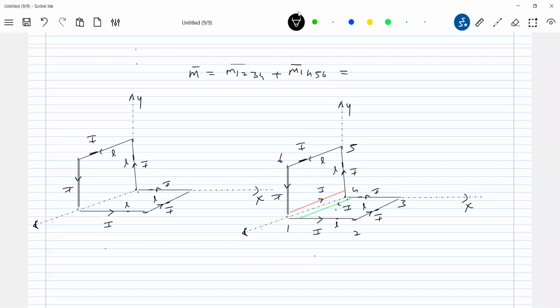And what is M1, 2, 3, 4? I into L square. This will be J cap. And this should be I into L square I cap. So what is the resultant M bar of this? I L square I cap plus J cap.